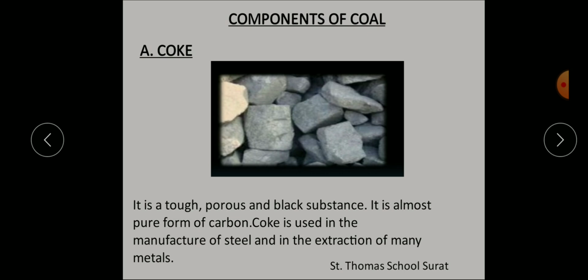Your coke. Understood? It is very tough, porous, and black in color. It contains about 98 percent carbon, and is used to manufacture steel and extract many metals from their ores.